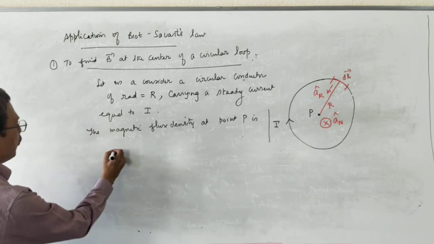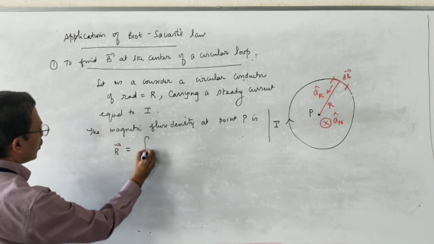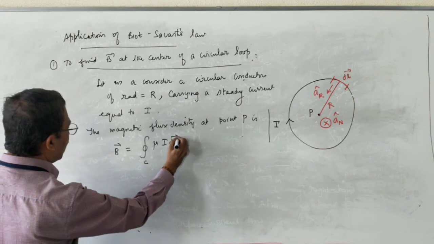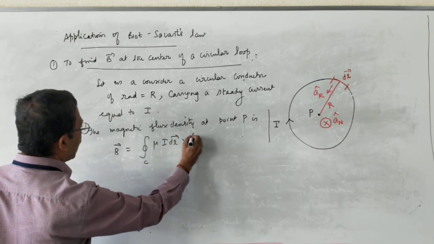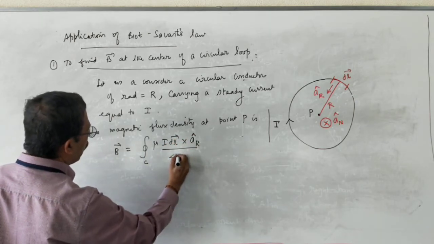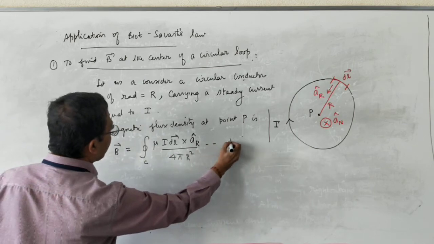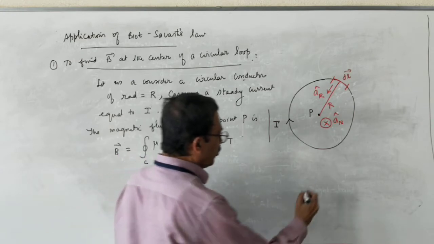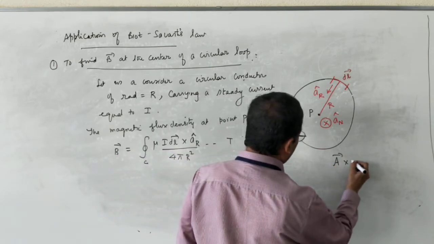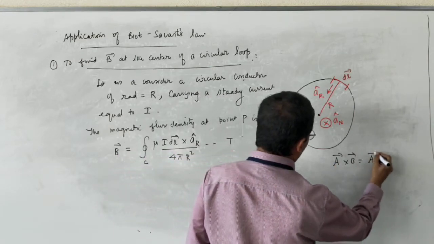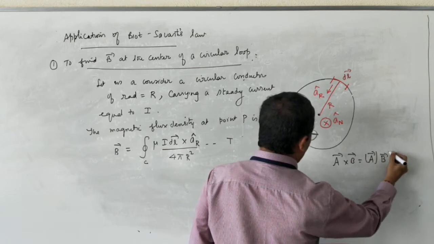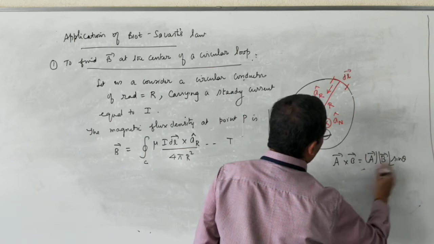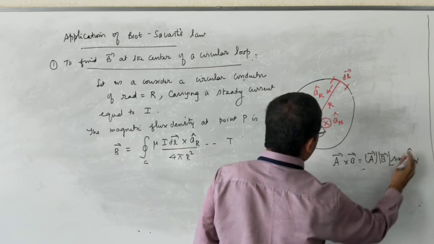Point P is vector B is equal to contour integral C mu times vector I dl cross a_R cap divided by 4 pi r square. So many Tesla. Now what is A cross B? Please remember, what is the cross product A cross B? Magnitude of vector A, magnitude of vector B into sine theta multiplied by unit vector a_N cap.